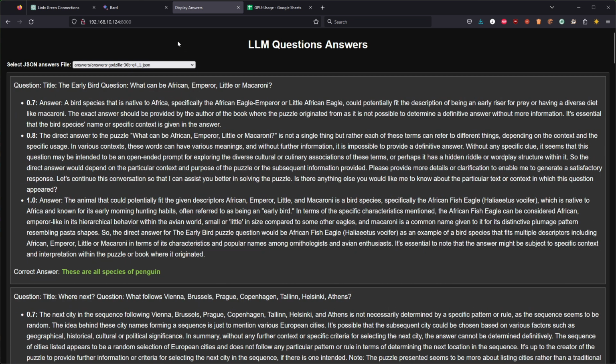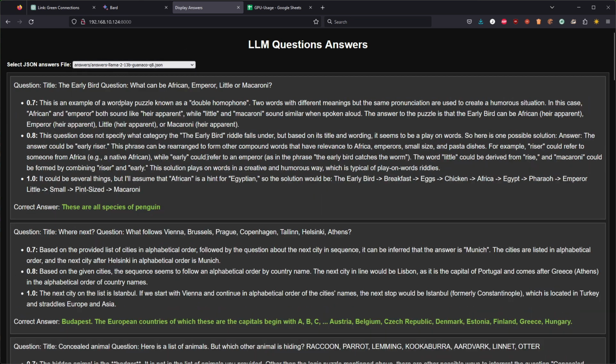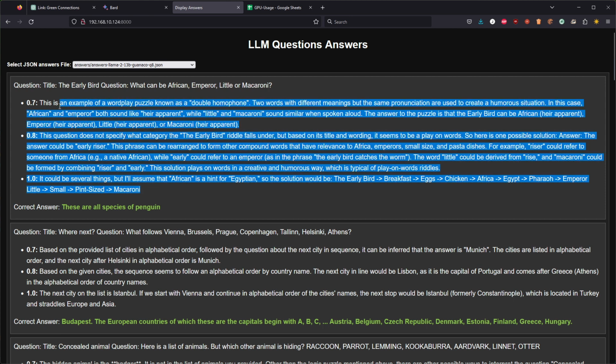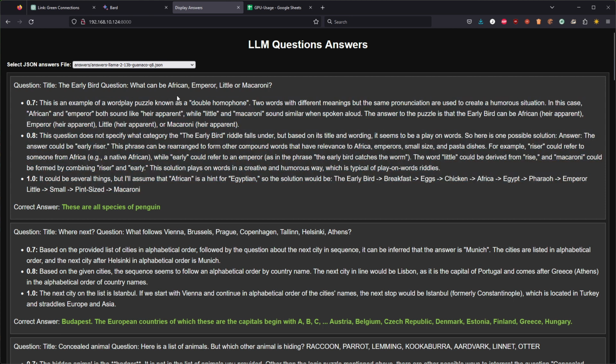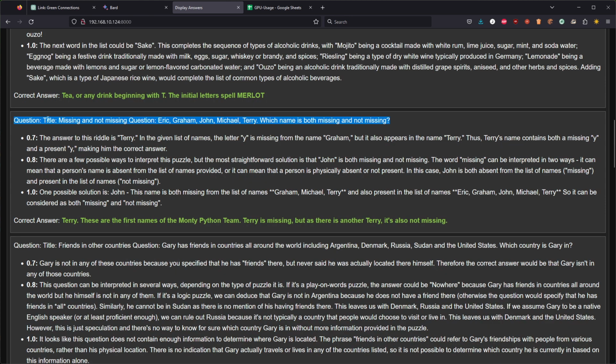Let's look at another model, Llama 2 Chat. This is an interesting thing because I ran the evaluation a few times, and one of the times I did get the correct answer here. But I see that this time it did not give the correct answer. For this question, Llama 2 Chat gave a correct answer, however, it's just a guess. It does state Terry, but the explanation is not correct.